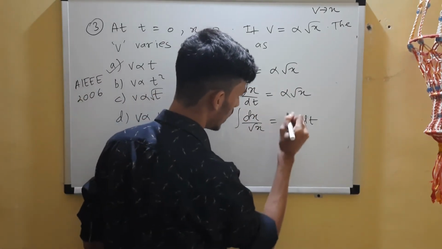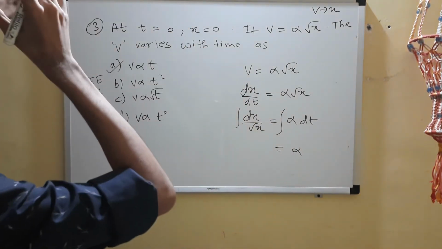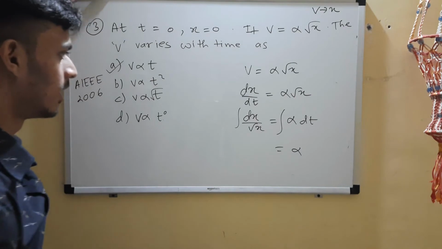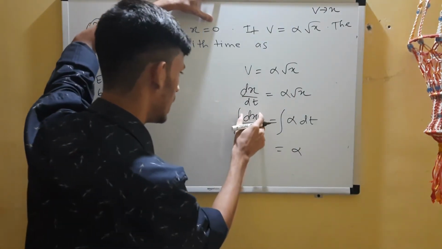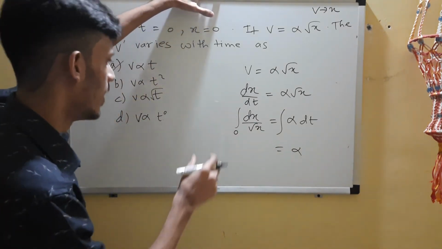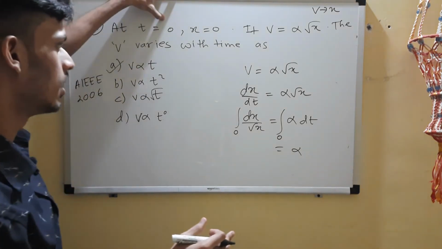Now integrate this. Alpha is a constant, so it comes out. Now substituting the limits is an interesting part. Where there is dx, you put the limits: when x is 0, t is 0. This is the way to put the limits.